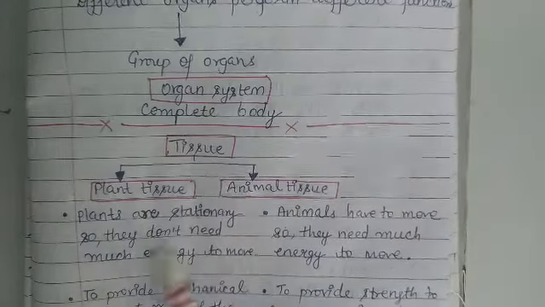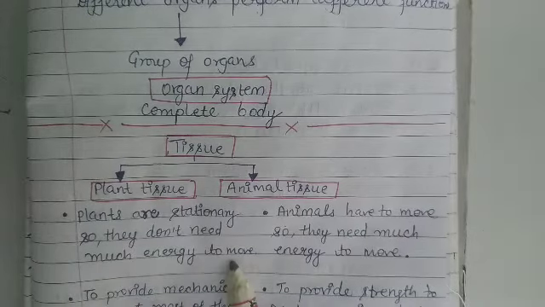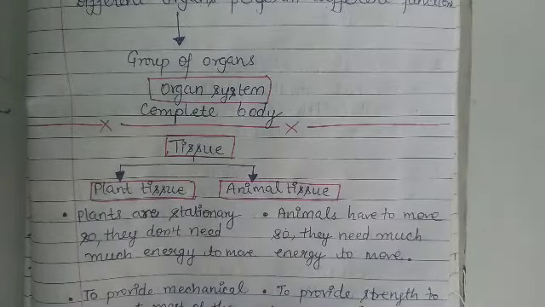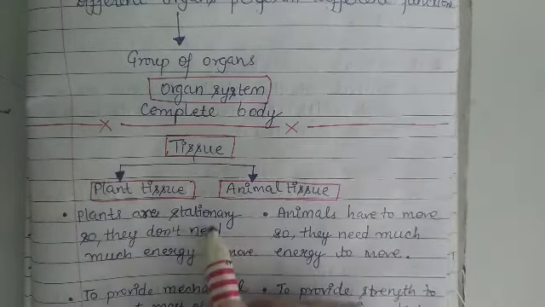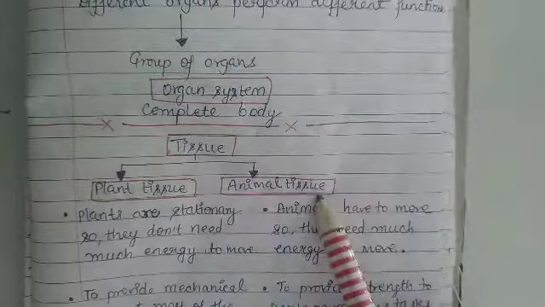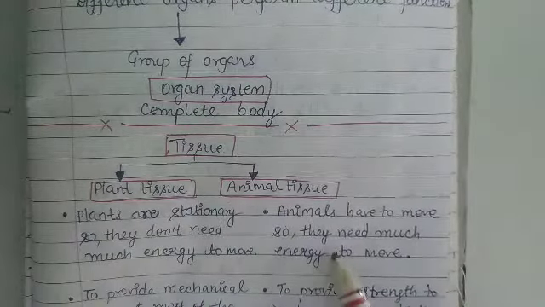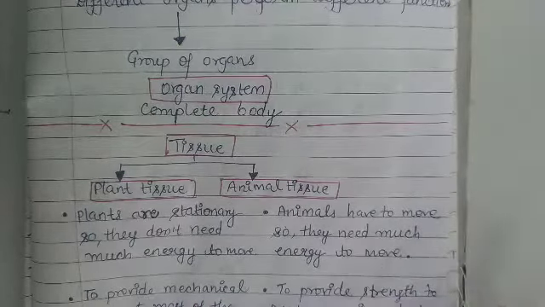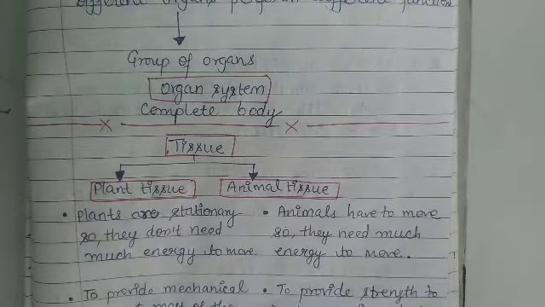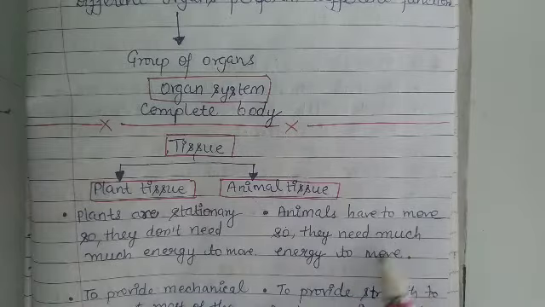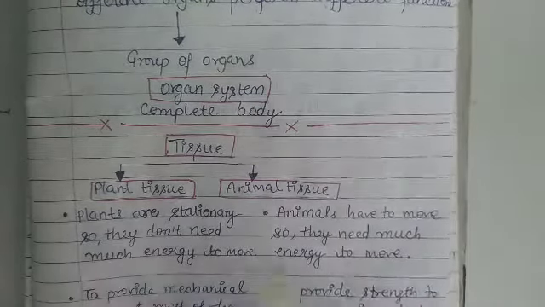Plants are stationary, so they don't need much energy to move. We all know that plants are not capable of moving here and there. They are just stationary. But animals have to move, so they need much energy to move. Animals have to move from place to place in search of food, in search of shelter, etc. So they need much more energy than plants.